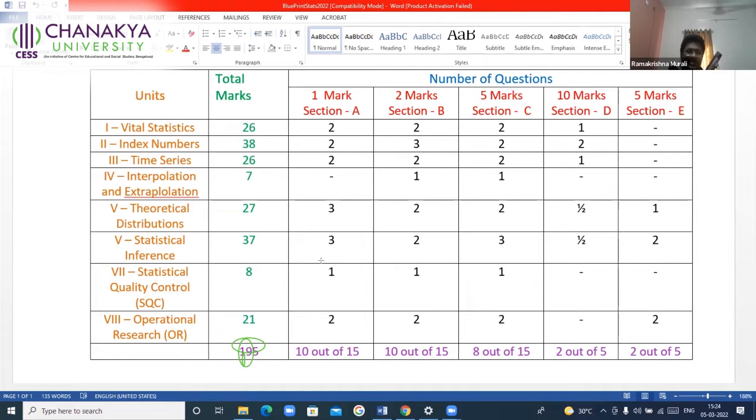Ignore it from the point of writing the examination, but not statistical inference. It is a very, very important chapter. Since I'm talking from the point of view of the examination, I'm telling you to ignore it. Otherwise, this is the most important chapter.